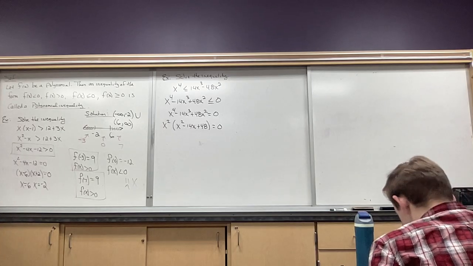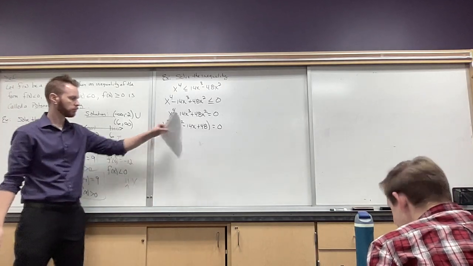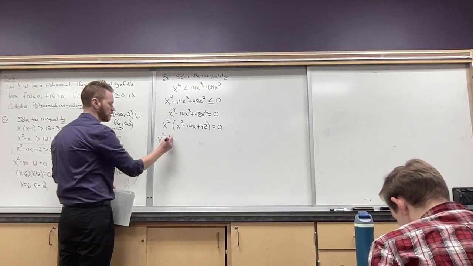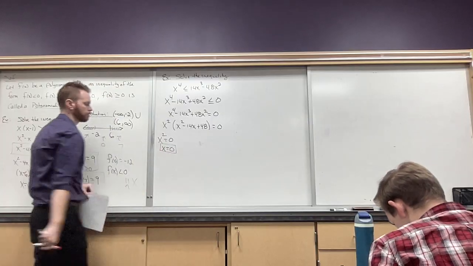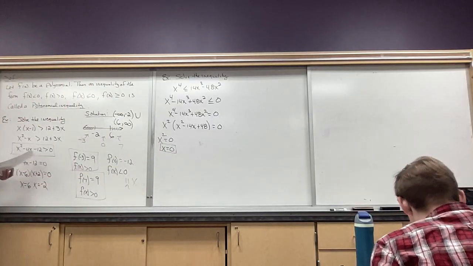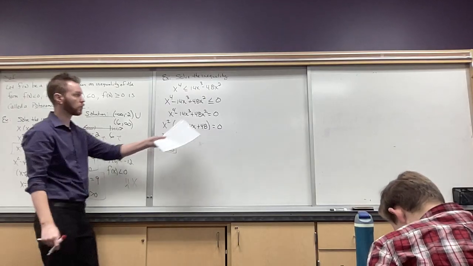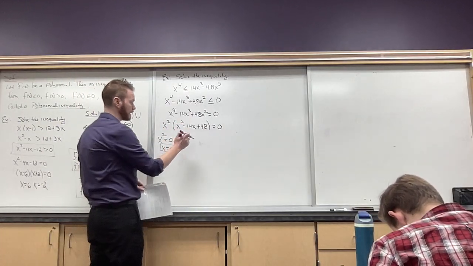That looks a little bit better, huh? Set each of these equal to 0 and solve. Well, the first one's just x squared equals 0, so x has to be 0. Okay? And I'm going to include that answer, right? Because if I go back to the inequality, we're allowed to include answers that give me 0. The other side, I got lucky again.